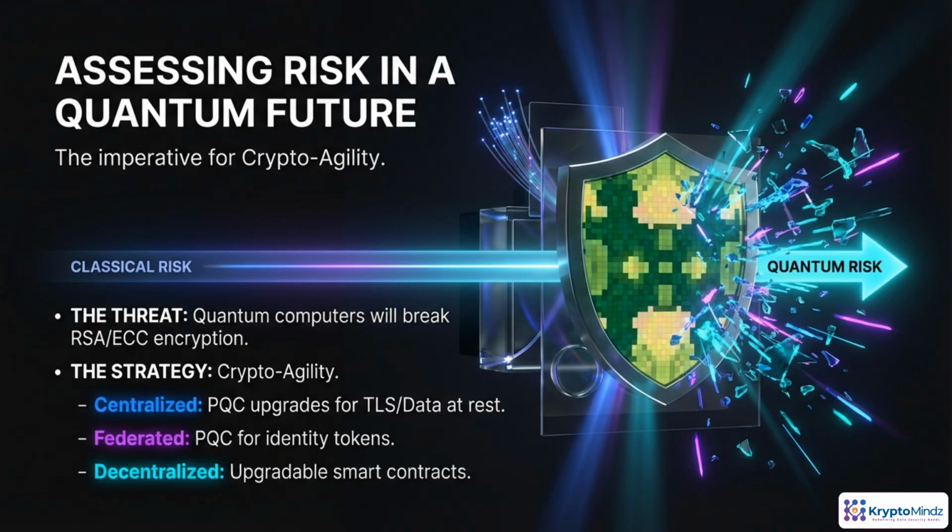Quantum risk isn't science fiction, it's a timing problem. We don't know exactly when large quantum computers will arrive, but once they do, today's RSA and elliptic curve protections fall quickly. The practical requirement is crypto agility, designing systems so their cryptography can be swapped out with minimal disruption. In practice, that means planning distinct upgrade paths for centralized services, federated identity, and decentralized smart contract ecosystems.